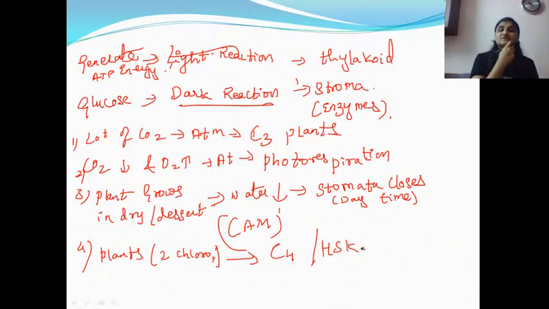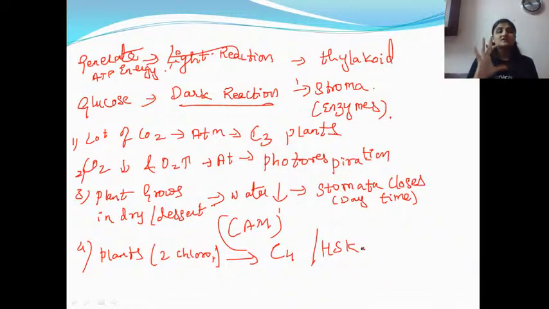One time the CO2 is fixed in the mesophyll, where the chloroplasts are, and the second time where the chloroplasts are not there, but there the Calvin cycle can take place in the stroma. So CO2 is fixed twice in the C4 cycle, which we are going to see right now.